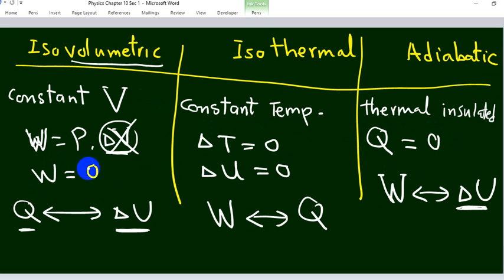For example, in the isovolumetric process, some work can be done, but we can neglect it. In an isothermal process, some change in internal energy can happen, but it is small, so we can neglect it. In an adiabatic process, some heat can be taken or given by the system, but it's very small, so we can neglect it. So these are the thermodynamic processes: isovolumetric, isothermal, and adiabatic.